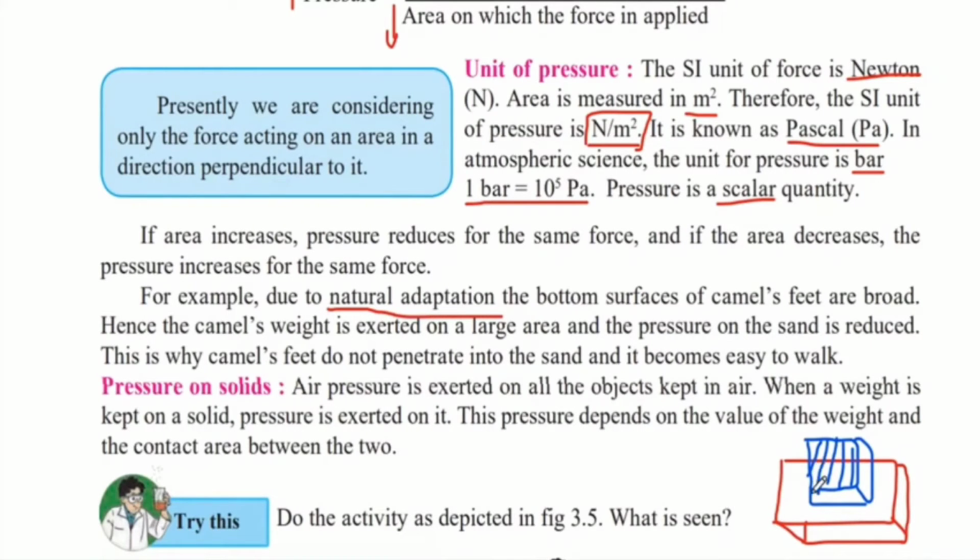So the pressure exerted by the cube on the box would be dependent on two things. One would be the weight of the cube, and the second would be the contact area, that is how much area of the box is covered by the cube. Both of these things will tell us the pressure exerted by the cube on the box.